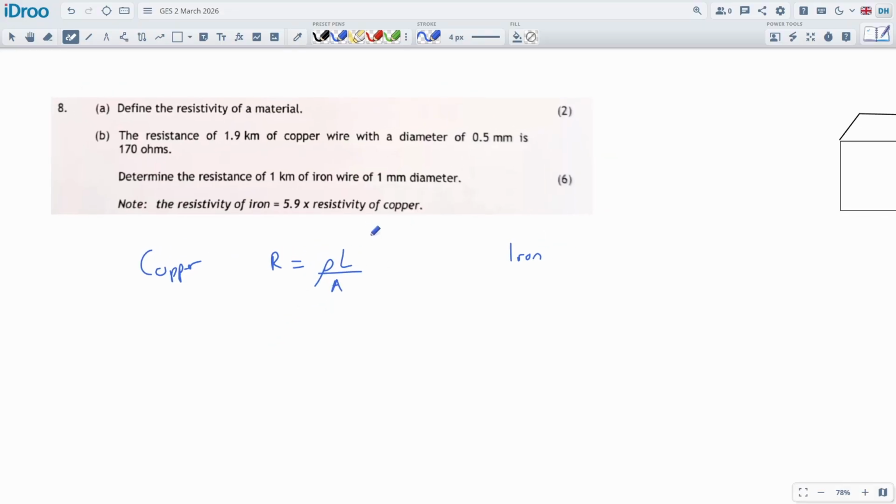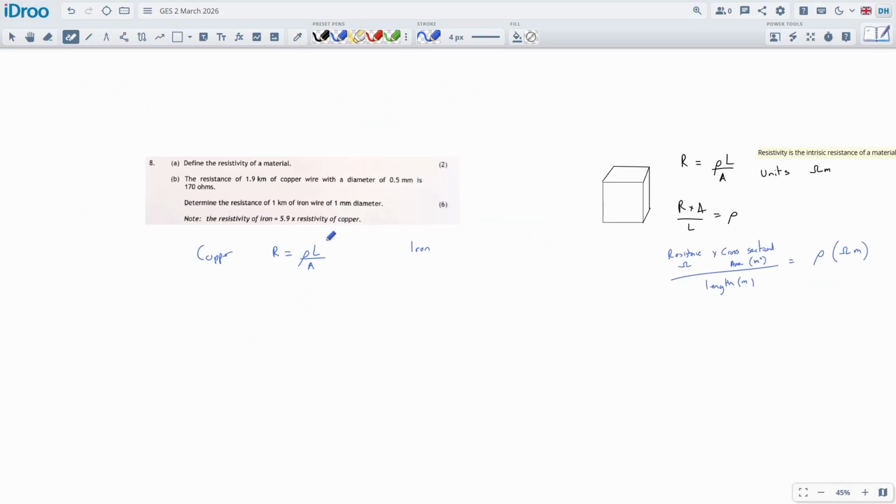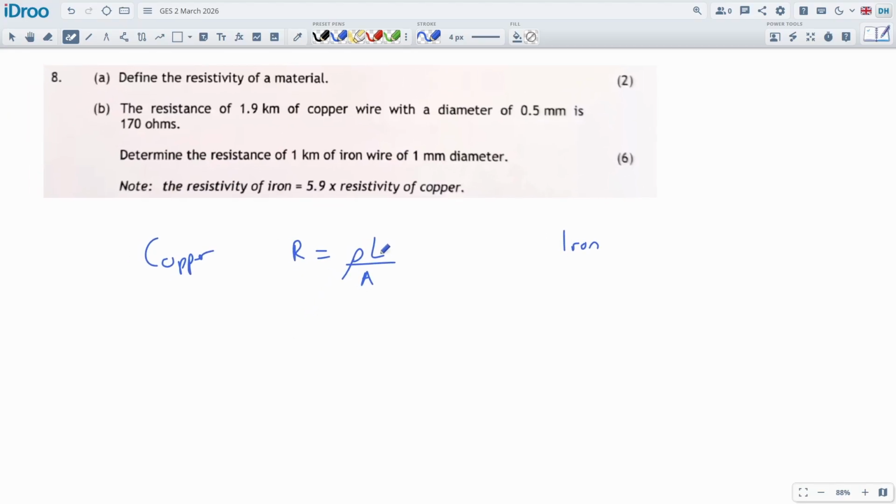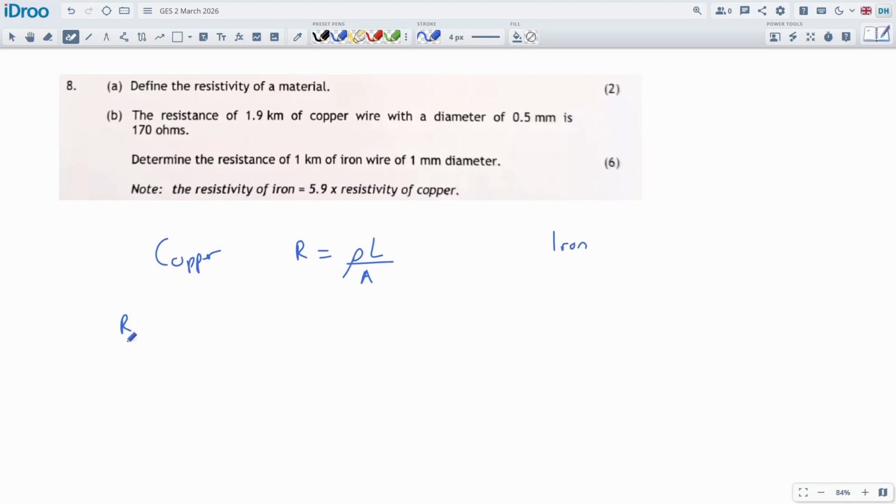Hopefully that's right, otherwise I have to redo this section. That looks all right to me, doesn't it? I just justified it, so it should be fine. R, rho, L, and A. Do we know the resistance of the copper? Yeah, it's given as 170 ohms. Do we know the resistivity? No, we don't. We're actually going to calculate that. Once we get that resistivity, we're going to times it by 5.9